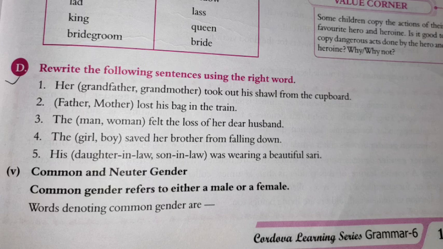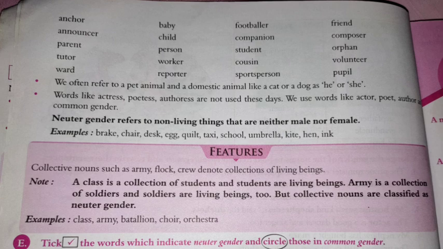Words denoting common gender are like anchor, baby, footballer, friend. You can read these kinds of words, no? Then you will find that you can't identify which word is masculine and which word is feminine. So that is why these words are called common gender.